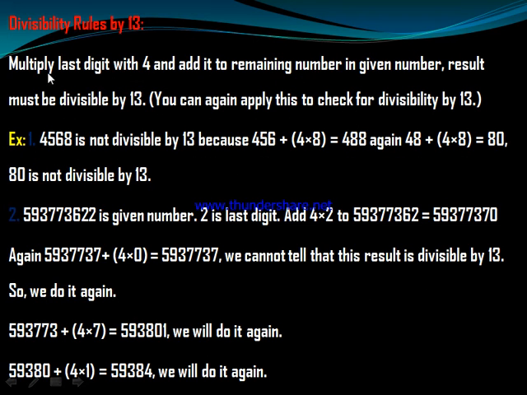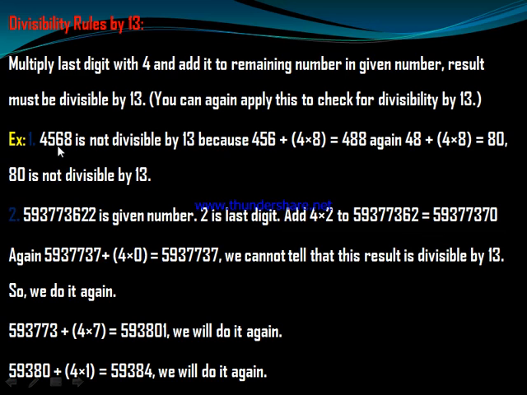Divisibility rule by 13: multiply the last digit by 4 and add it to the remaining number. The result must be divisible by 13. You can then apply this to check for divisibility by 13.